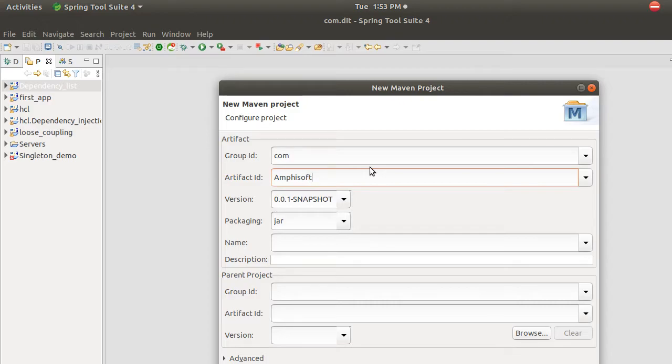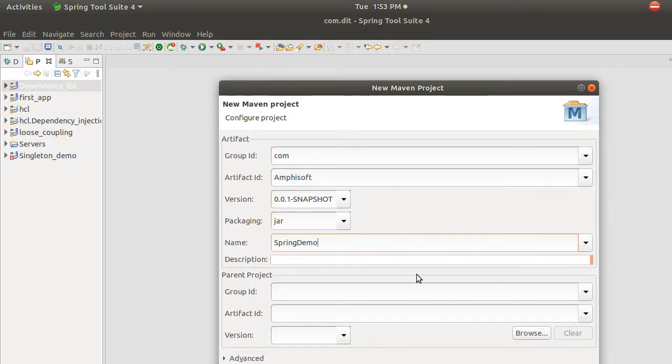Then this is the name of the project that you want to give, like Spring demo.